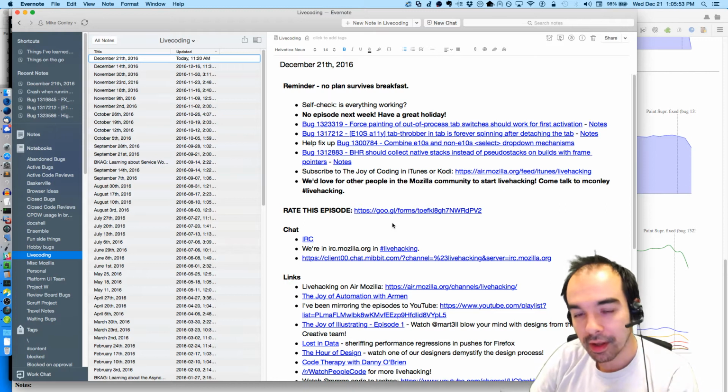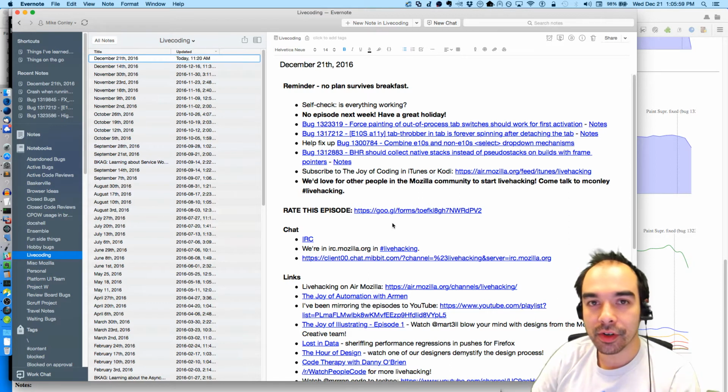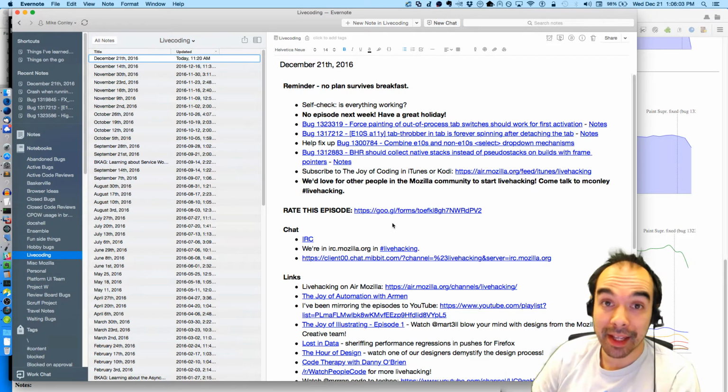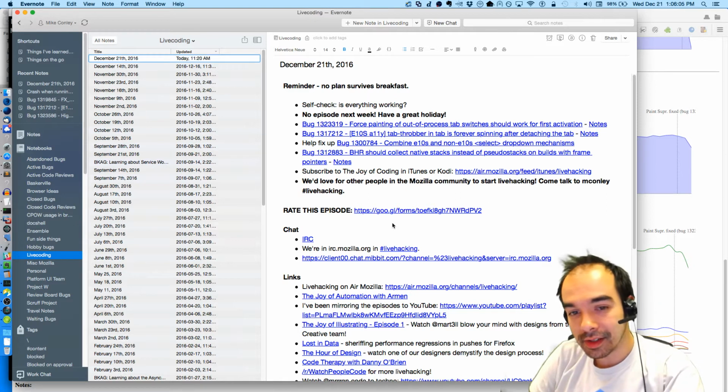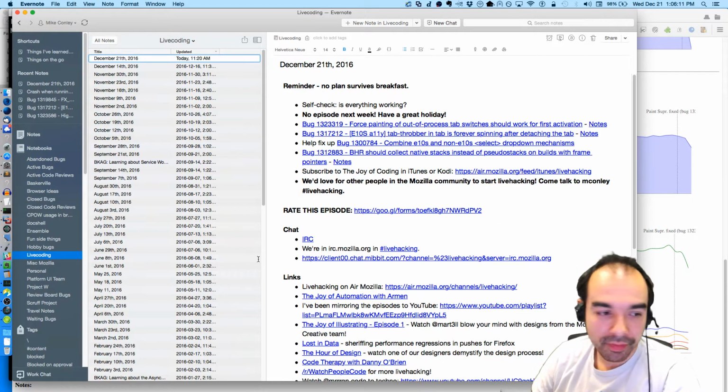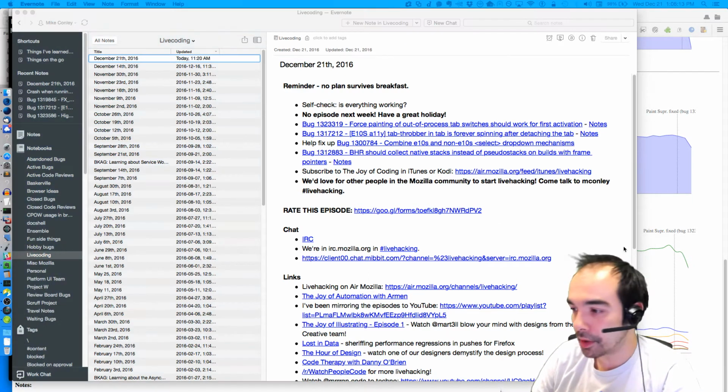E10S actually makes it faster in the usual case, but there are certain cases where we won't be able to show the tab in time, and so we show this little spinner thing in the middle of the page, and I'm trying to reduce that as much as possible. And so that's what I'm going to be looking at a little bit today, a potential solution.